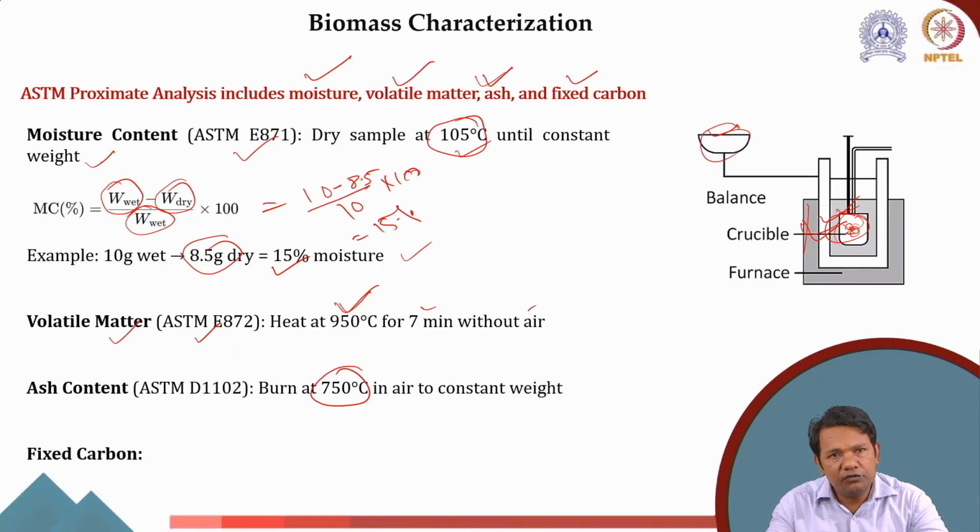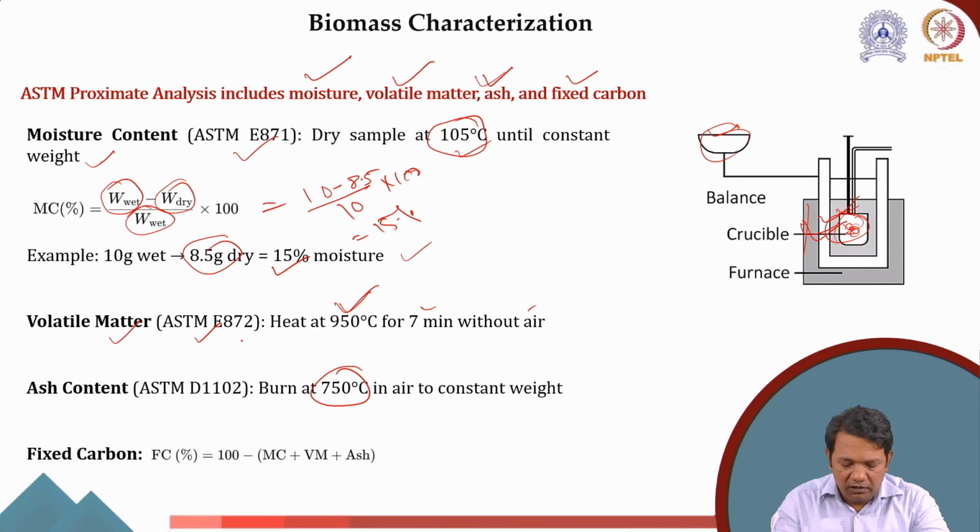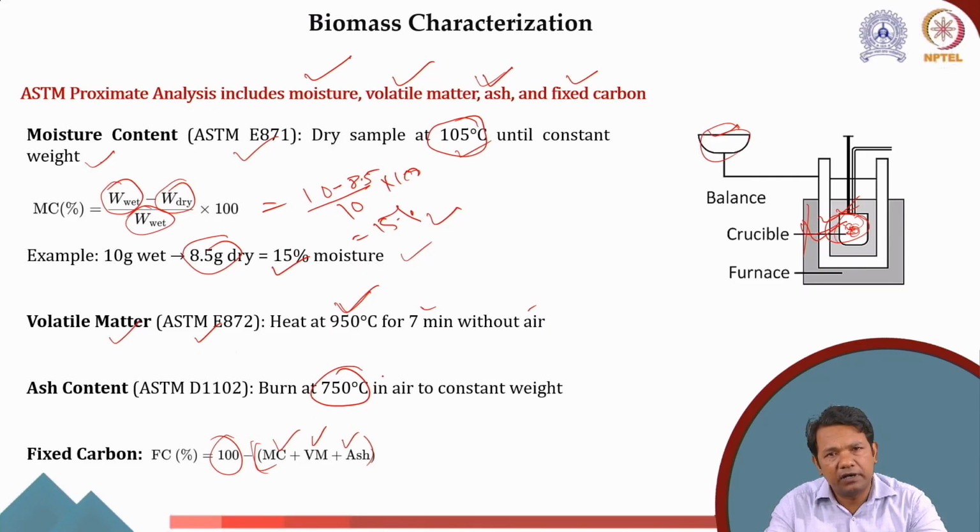Now similarly, for the fixed carbon, once we know the moisture content, the volatile matter, and the ash content, we can calculate the fixed carbon percent as 100 minus the moisture content plus volatile matter plus ash content. If we subtract them combined from the total biomass, we will get the fixed carbon. Or if we are calculating in percentage, then if we subtract the summation of moisture content, volatile matter and ash from 100, we will get the fixed carbon percent.